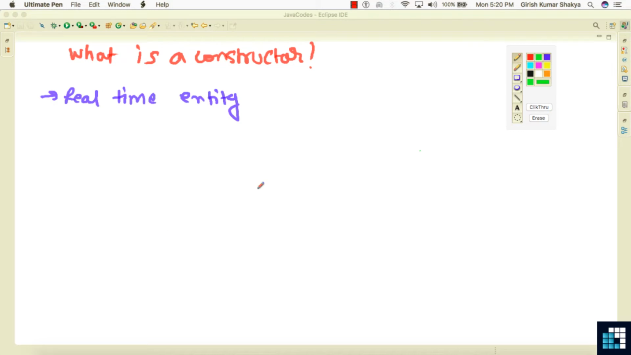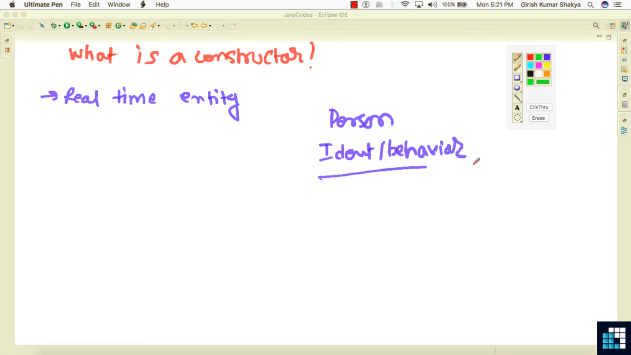So, if we take an example of a person, in a person we have some identities and behavior. This acts like the blueprint. Now, to make it real, in virtual reality, we can create an object. Person doesn't mean that we can only create one person object. Object means you can create multiple objects by using the constructor.